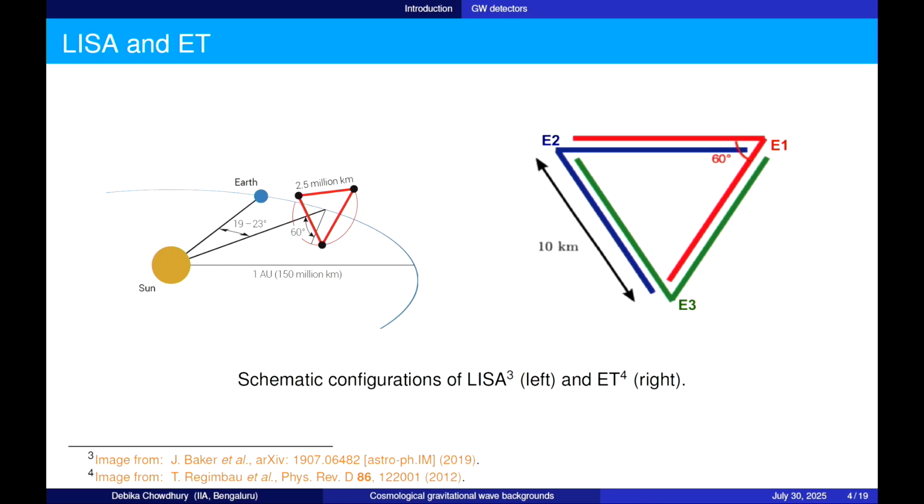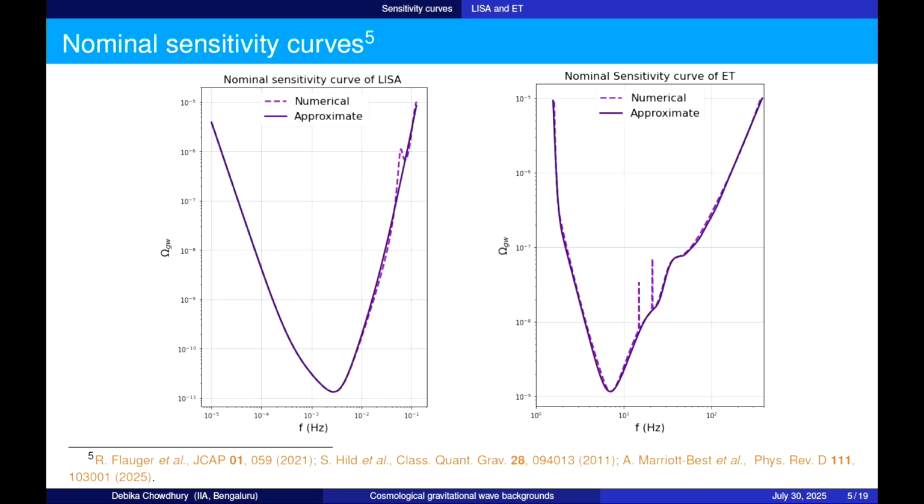This is just to show you a schematic of what these observatories are going to look like. What we are interested in is what are known as sensitivity curves. In order to detect a stochastic background, we need to compare it against the noise properties of the particular instrument, whatever observatory we are interested in. The way to do that is to compare it against the sensitivity curves. These are the nominal sensitivity curves, and they depend on the intrinsic properties of a particular experiment. Here I have shown you the one for LISA, and this is the one for ET. If you look at the frequency ranges, you can see that LISA is most sensitive, as Rajiv also mentioned, in the millihertz range, while ET is most sensitive around 7 hertz.